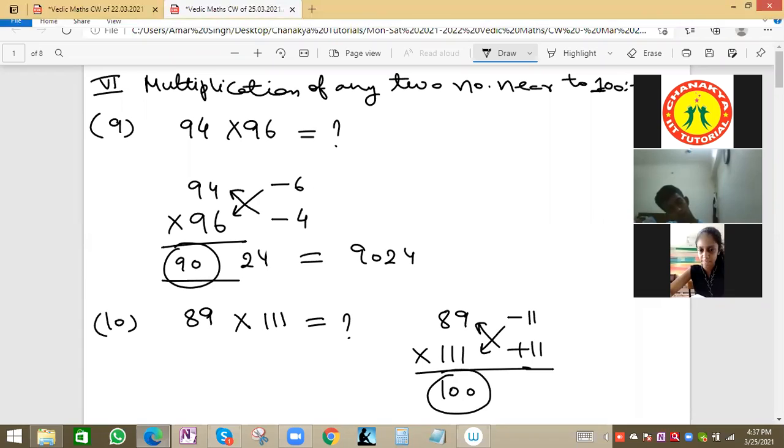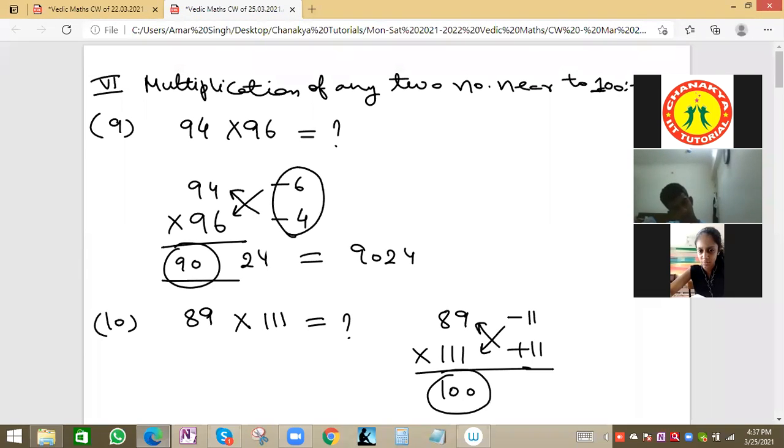Correct. Now this will multiply. This is multiply 6 4 24. Similarly 11 11 121, but with minus sign, because plus minus minus, plus minus minus, minus 121.